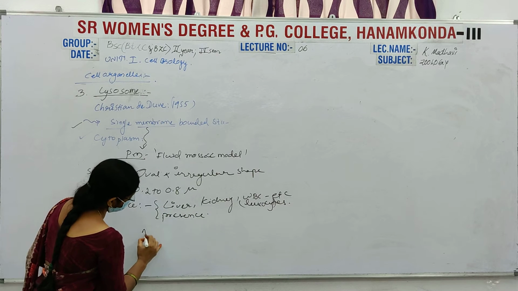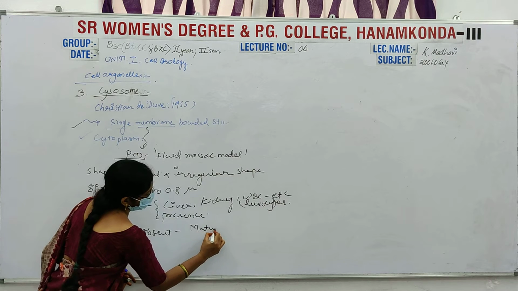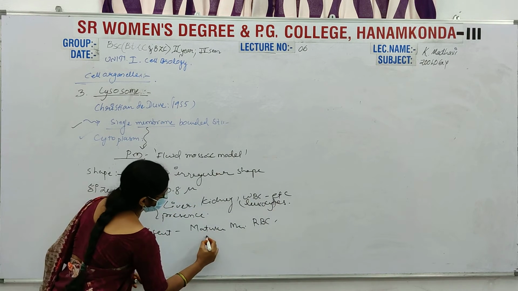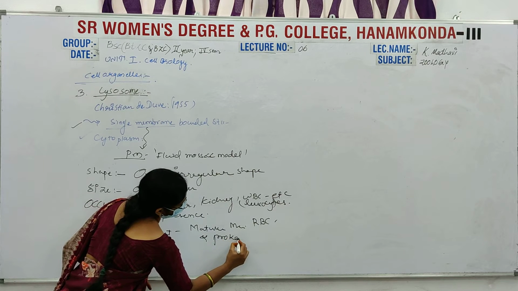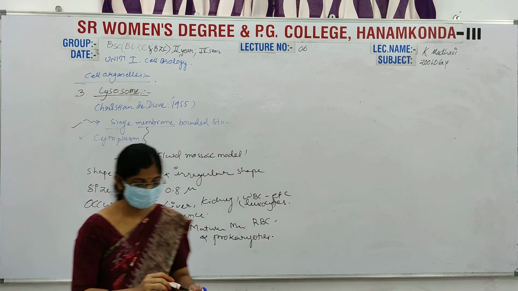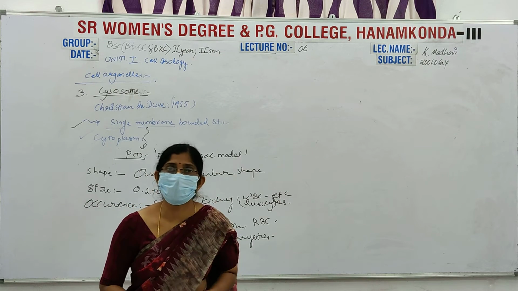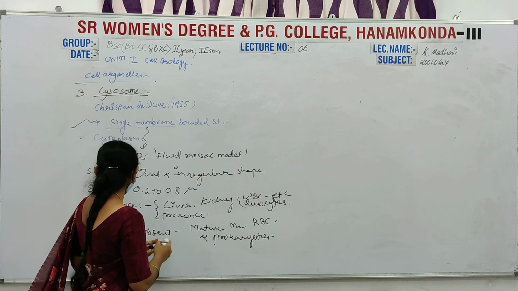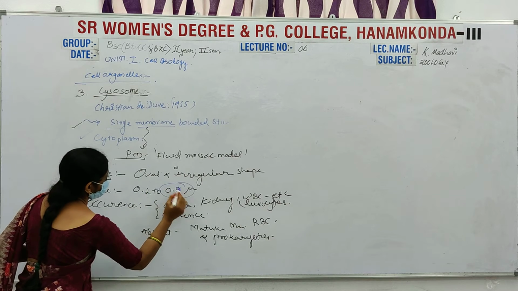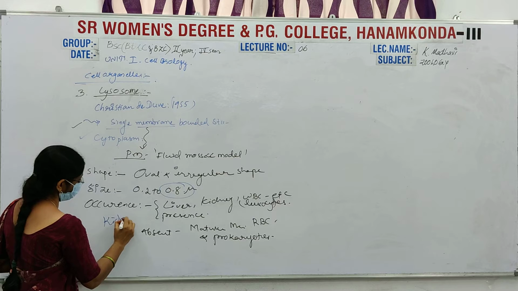They are absent in mature mammalian RBC and prokaryotes. This is the occurrence. The largest lysosomes are present in the kidney.